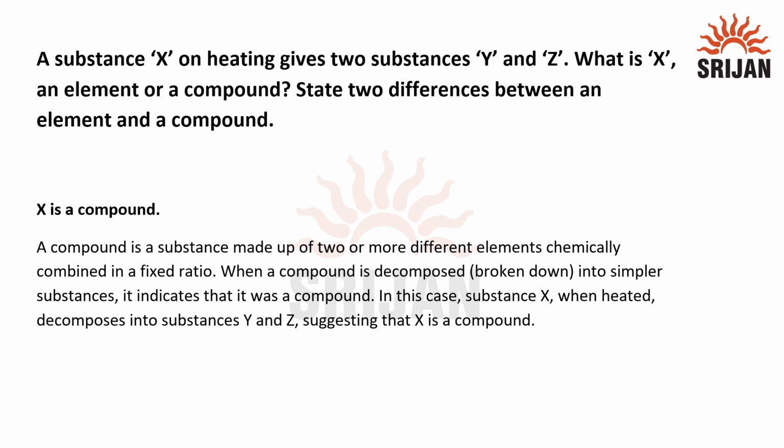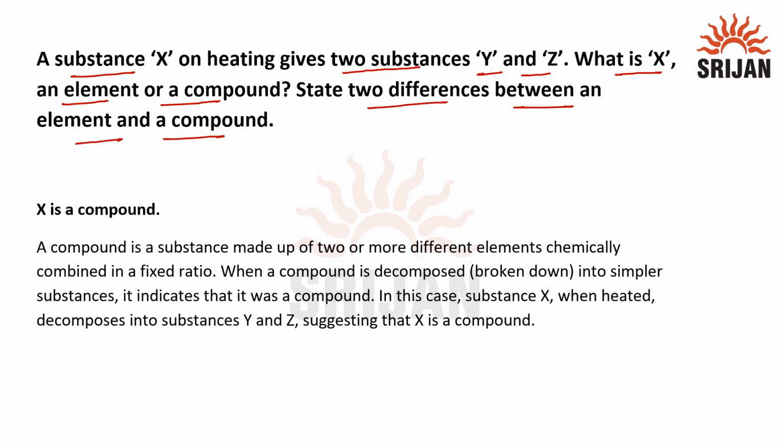The question is, a substance X on heating gives two substances Y and Z. What is X, an element or a compound? State two differences between an element and a compound.